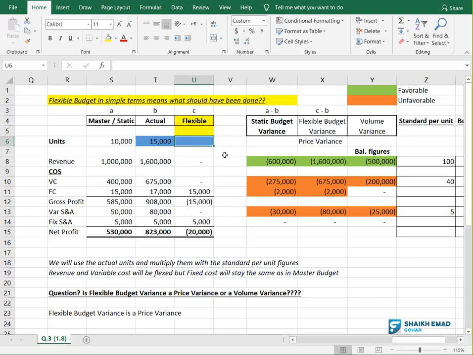Okay, now see, the first question is, while you are making a flexible budget, what will you write here in this blue area? Basically, will you write 10,000 or 15,000? The answer is we will write 15,000.